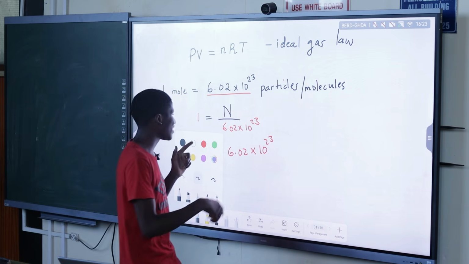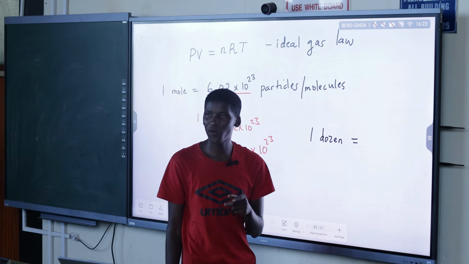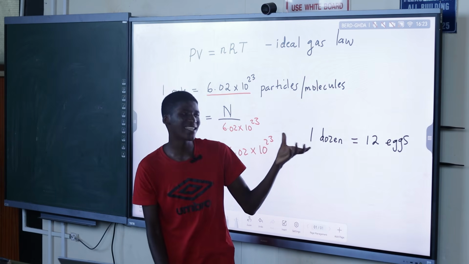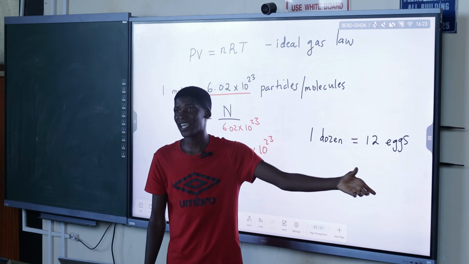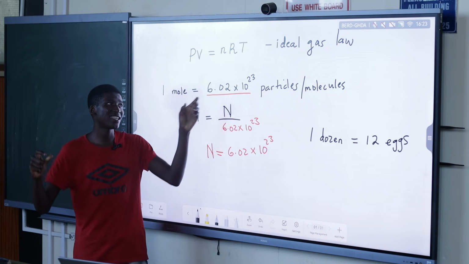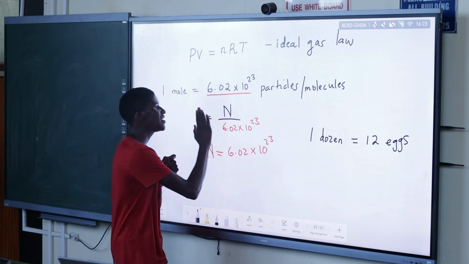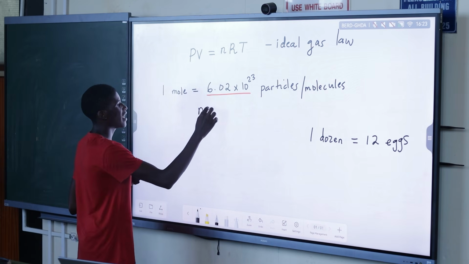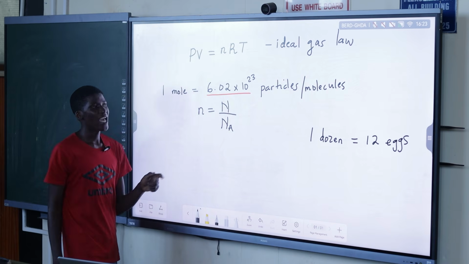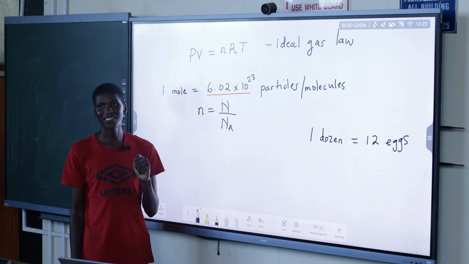For example, a simple example: if I say 1 dozen of eggs, 1 dozen of eggs is how many eggs? 12. So if I come to you and say I've got 1 dozen, it means I have 12 eggs. So if I say I've got 1 mole, in your mind you know that the smaller units are 6.02 times 10 to the power 23 particles. So basically we can say from this equation n is equal to N over Na, whereby this one is a constant. And this N is telling us the number of particles found in that substance.